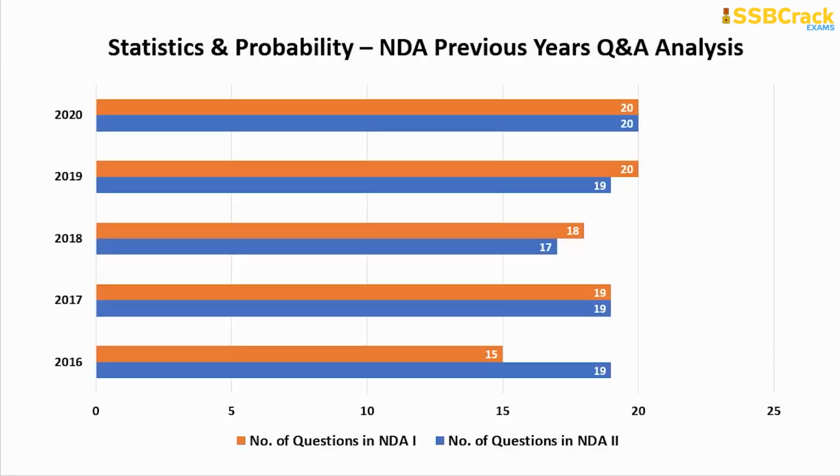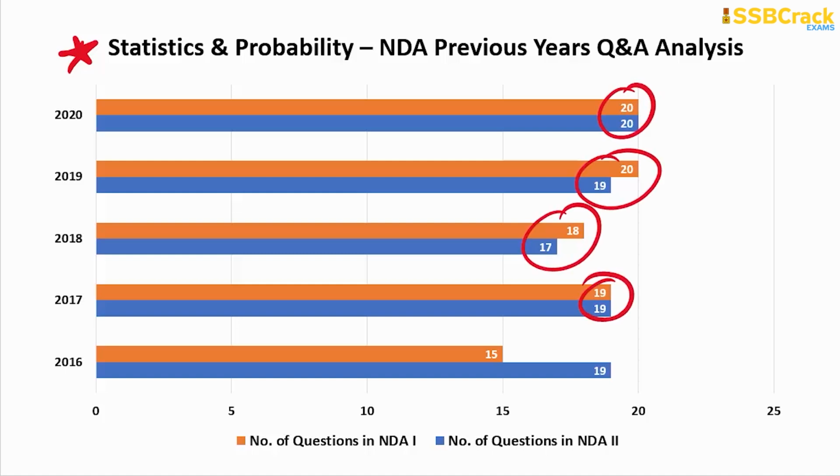Then comes the next topic, that is the statistics and probability. You must prepare and revise if you have already prepared in the last 30 days of preparation, that is statistics and probability, because you can see the range is very good and the range is very small, because here you can see the least question 15 and maximum question 20. So minimum 15, maximum till now 20. So this 15 question also, the minimum, it's a huge number, right?